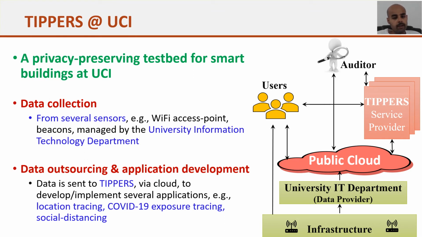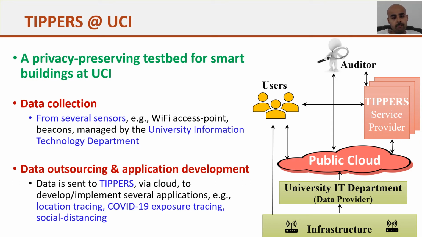So what happens when a device gets connected to the university Wi-Fi network? It produces a particular tuple. That tuple contains device ID, device MAC ID, the time at which it gets connected to the network, and the location, means which access point it is getting connected.